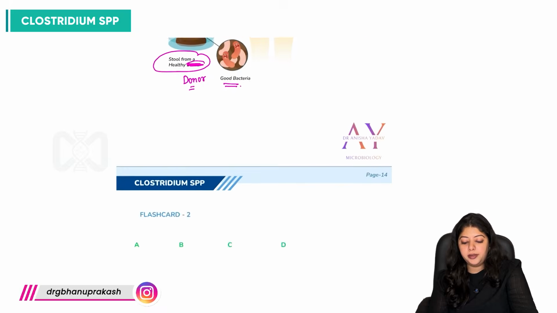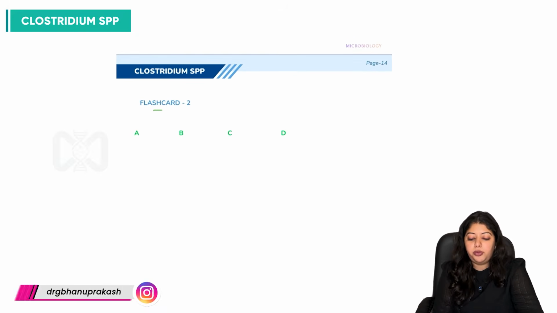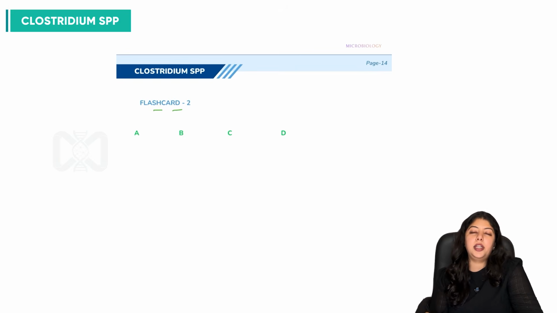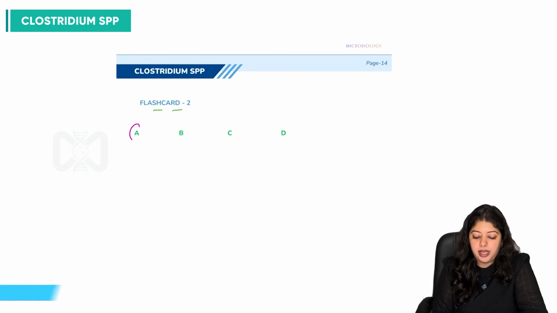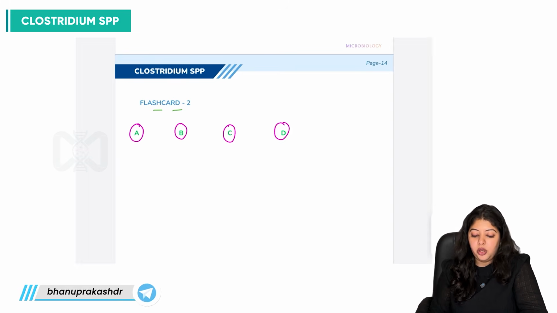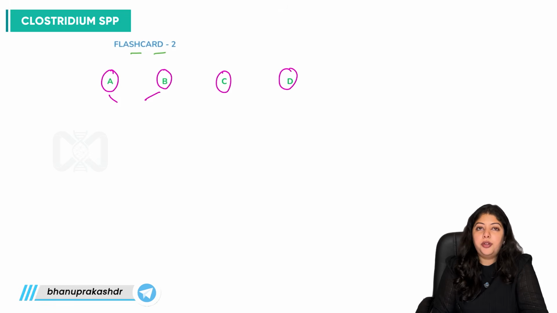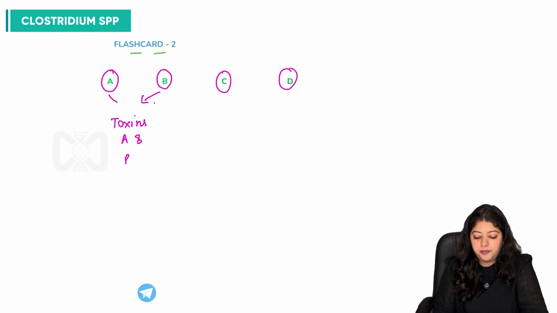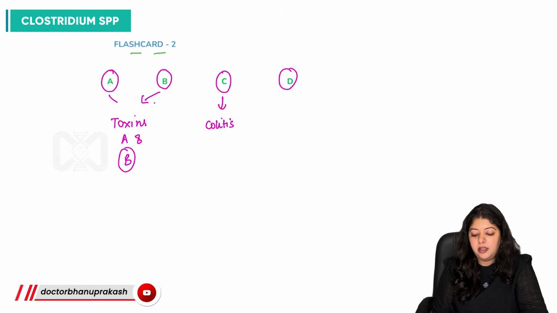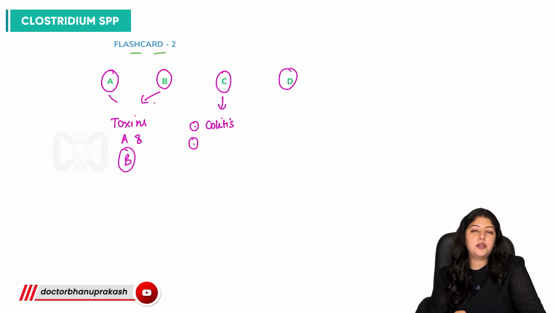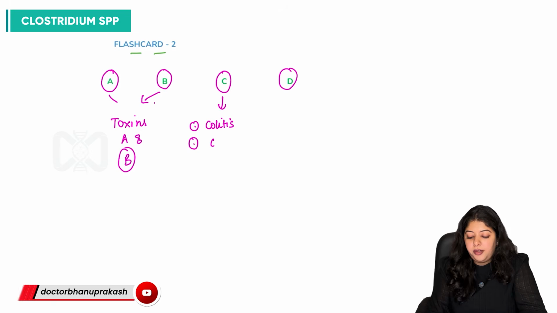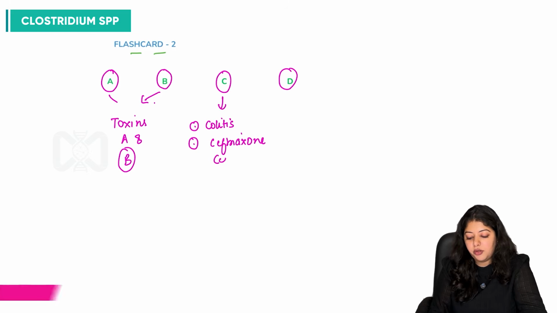difficile infection, right? So let's talk about the important flashcard when we talk about Clostridioides difficile. So we have A, B, C and D. So what do A and B stand for? These of course are the toxins A and B. C stands for colitis. What are the antibiotics which are associated with this disease condition? Ceftriaxone, or we can say cephalosporins.